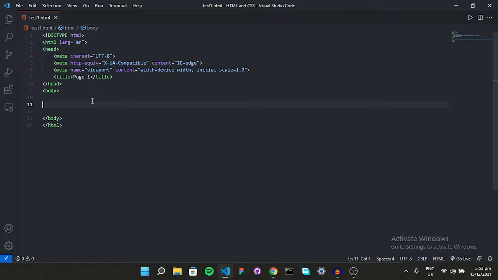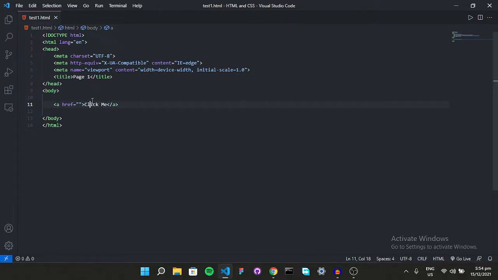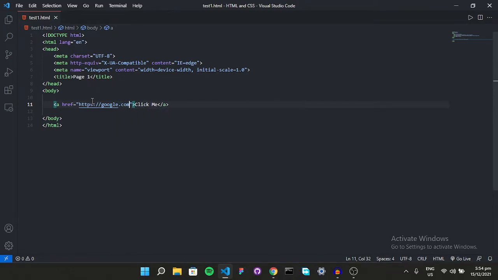So how can we write it in our HTML? Well, just type A in your editor and then press tab or enter. It's going to generate this boilerplate for you. So this href right here is called hyperlink reference. This means where you want the specific link to go to. If I say click me, and in here I say I want this to go to https://google.com, so it's going to go to Google, right?